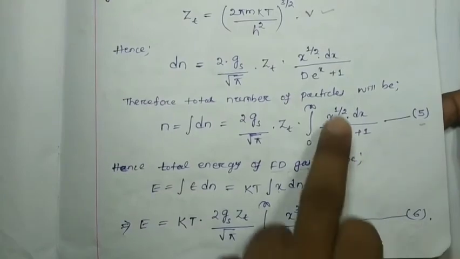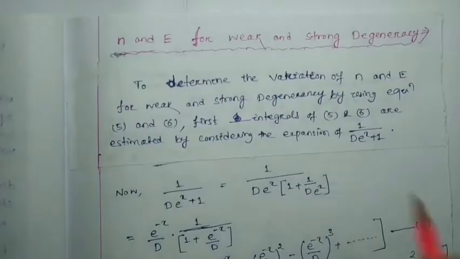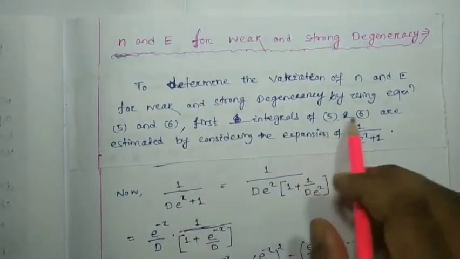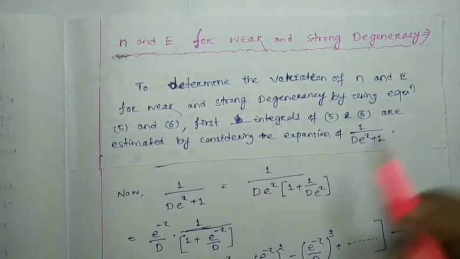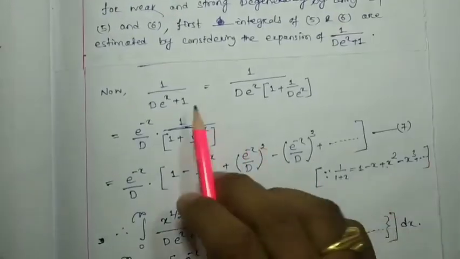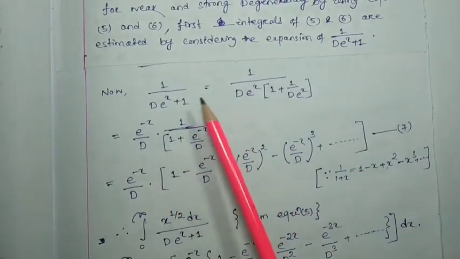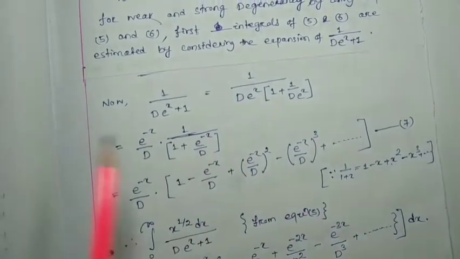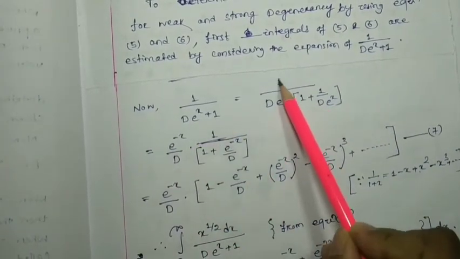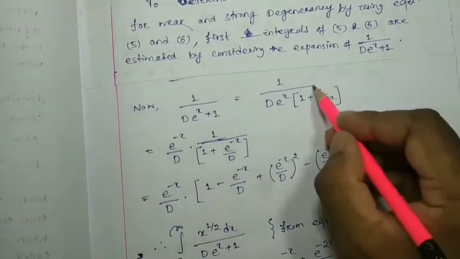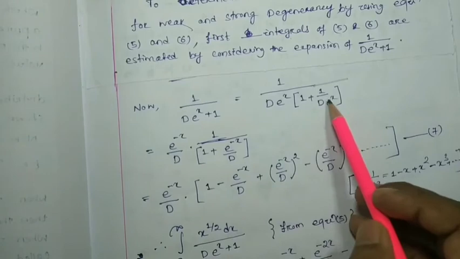But before that, we have to determine these two integrations. The integrals of 5 and 6 are estimated by considering the expansion of 1 by d e to the x plus 1. First we have to expand this. So 1 by d e to the x plus 1 will be equal to, taking d e to the x common from both terms, 1 whole divided by 1 by d into e to the x, whole into 1 plus 1 by d e to the x.